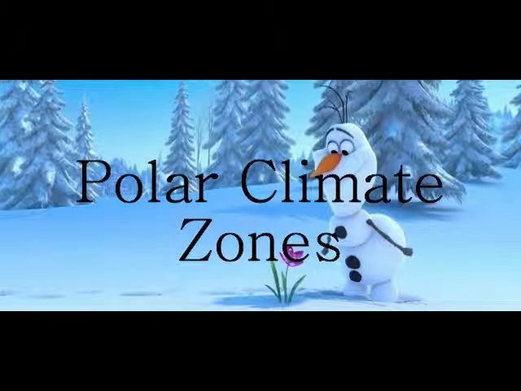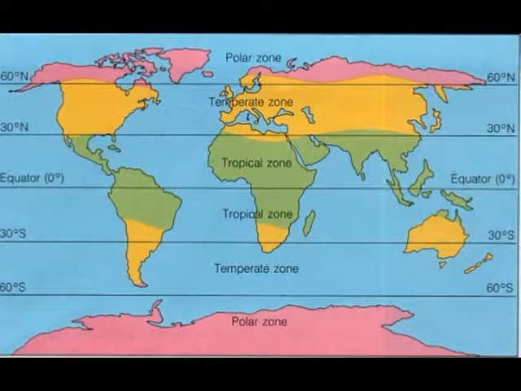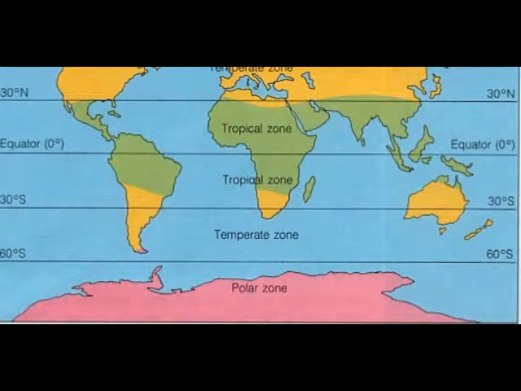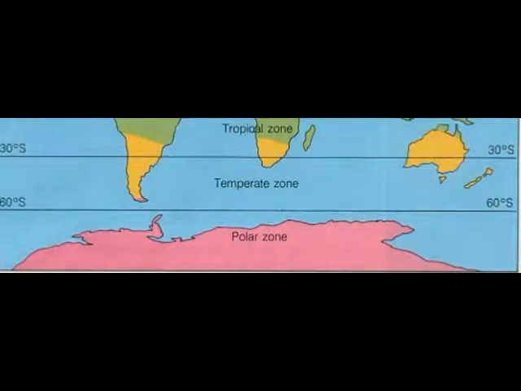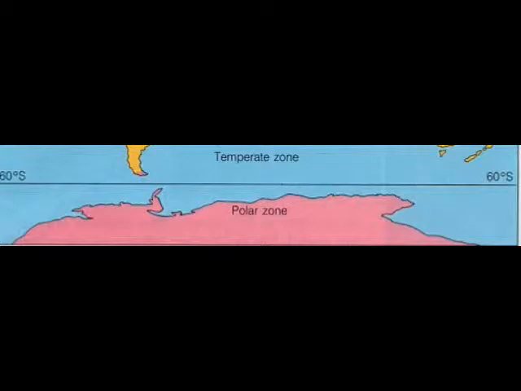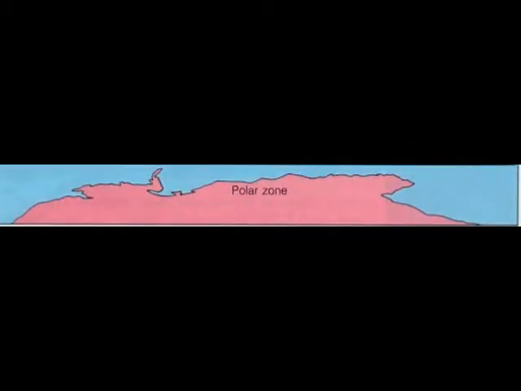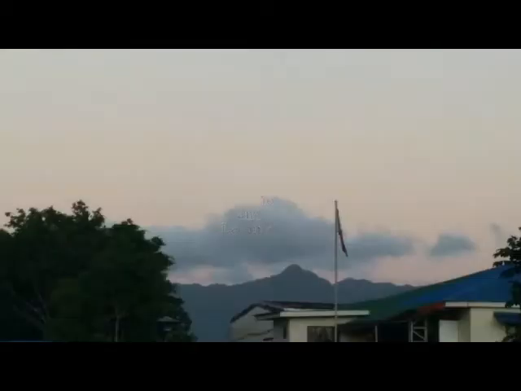Polar climate zone. This zone is also known as the high latitude and is found between 60 degrees latitude and the poles, or north and south poles. The average annual temperature in this zone is below the freezing point, or 0 degrees Celsius. Most places in the polar climate zone are covered with glaciers or layers of ice. Precipitation that reaches 25 cm occurs yearly in this zone, making it dry.